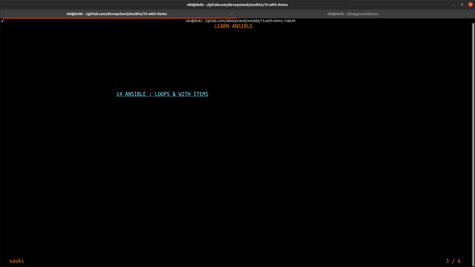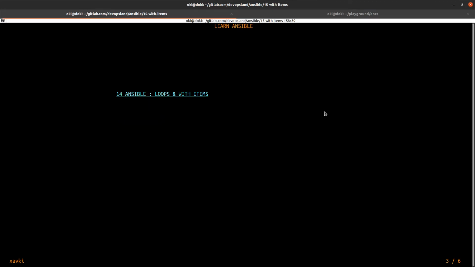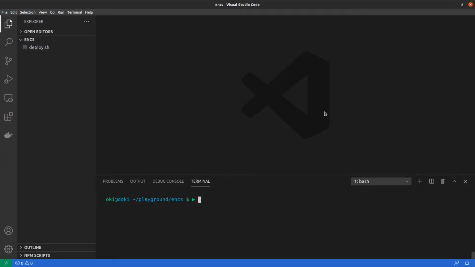So, to do an example, first of all, I use the script we have already seen in video number 12 to deploy some containers like virtual machines. To do it, I use my script deploy.sh, and I use the --create option, and I specify 3 containers.